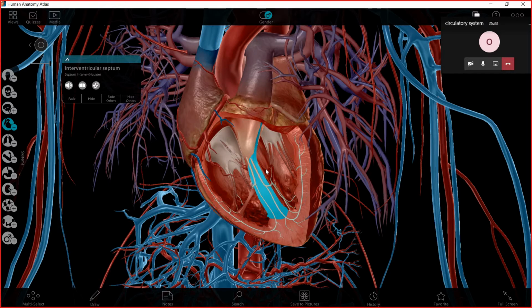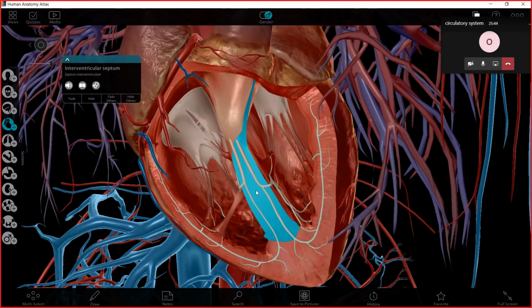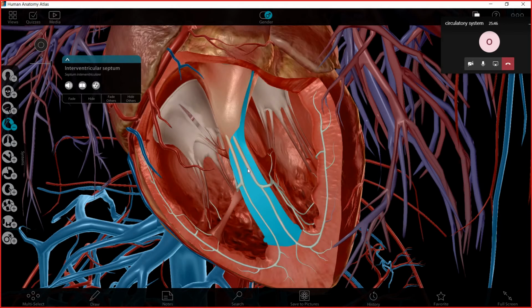Here, between the left side and the right side, we have this very thick wall made of muscles, like the whole heart. So this is called what? This is called septum. It is just a separating wall between the left side and the right side of the heart.